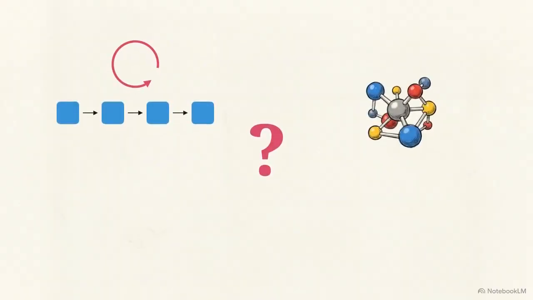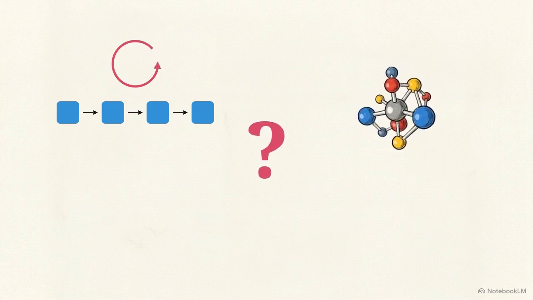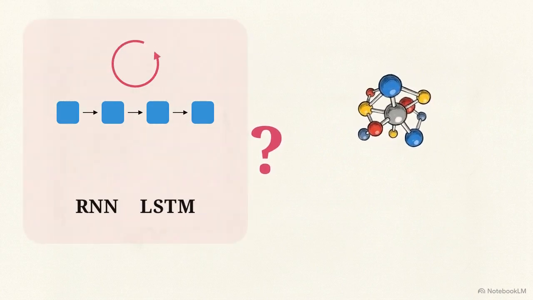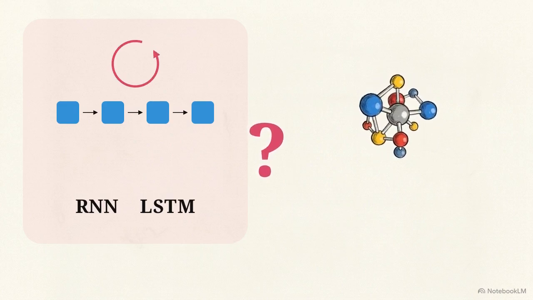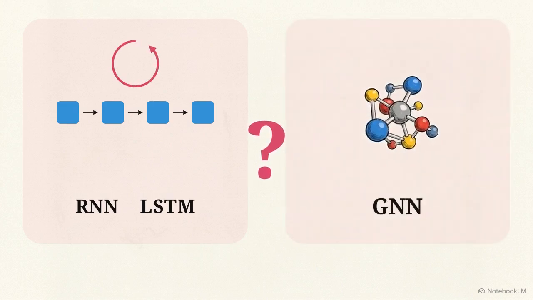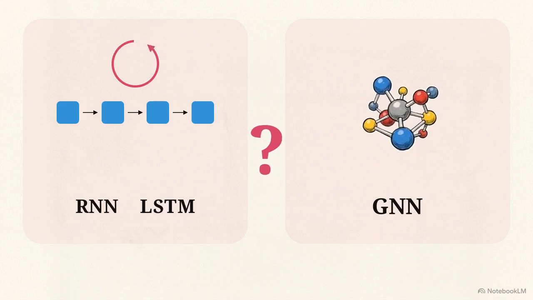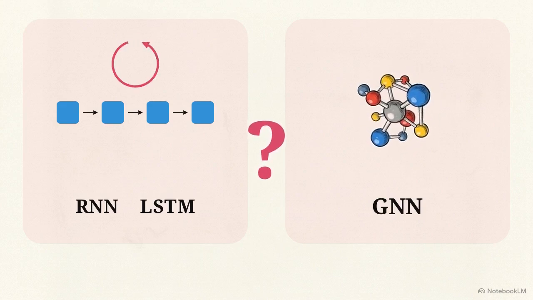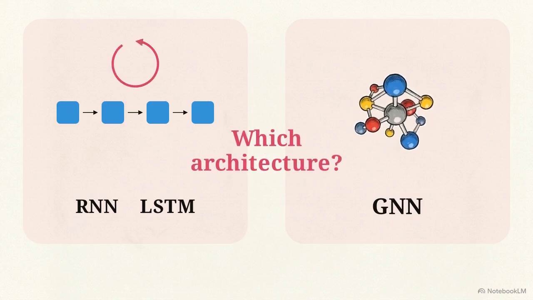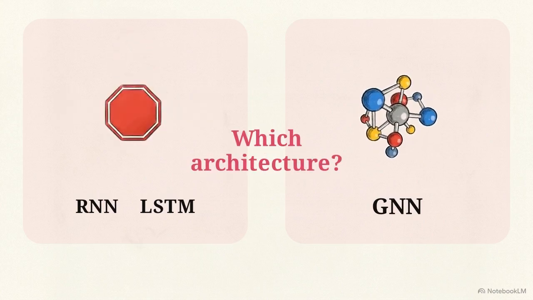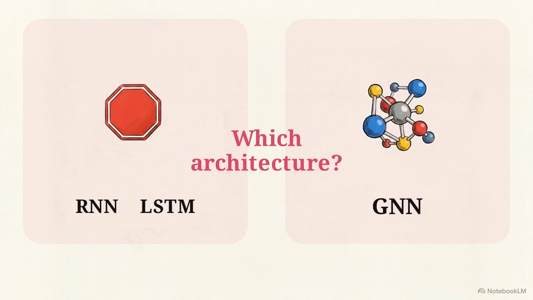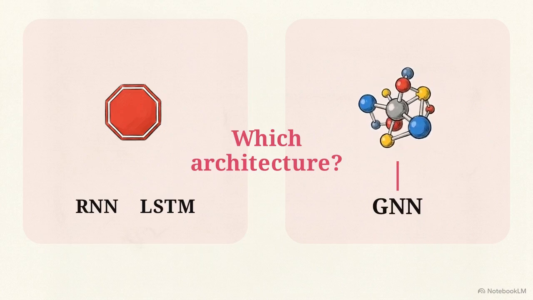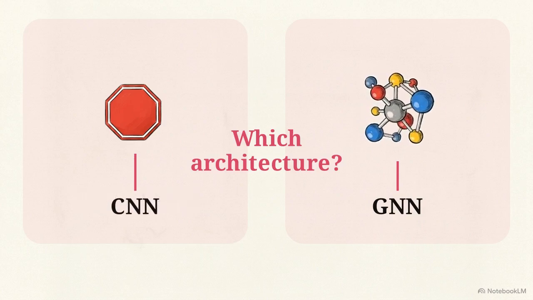Other specialized architectures handle non-visual data. On the left, RNNs and LSTMs use repeating memory loops to process sequential data like speech. On the right, graph neural networks, or GNNs, map interconnected nodes to analyze molecular structures for drug discovery. Consider two tasks: analyzing a molecular structure for medicine and detecting a stop sign from a dashboard camera. As the diagram shows, a graph neural network handles the complex molecular map, while a CNN processes the visual data